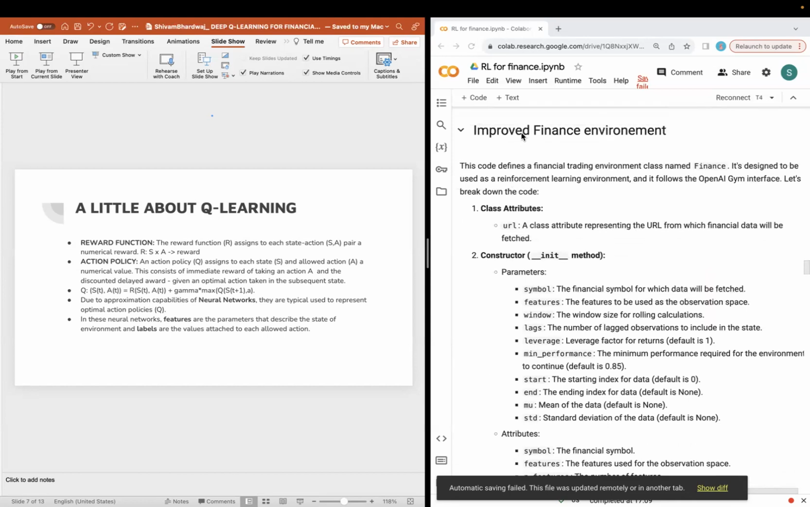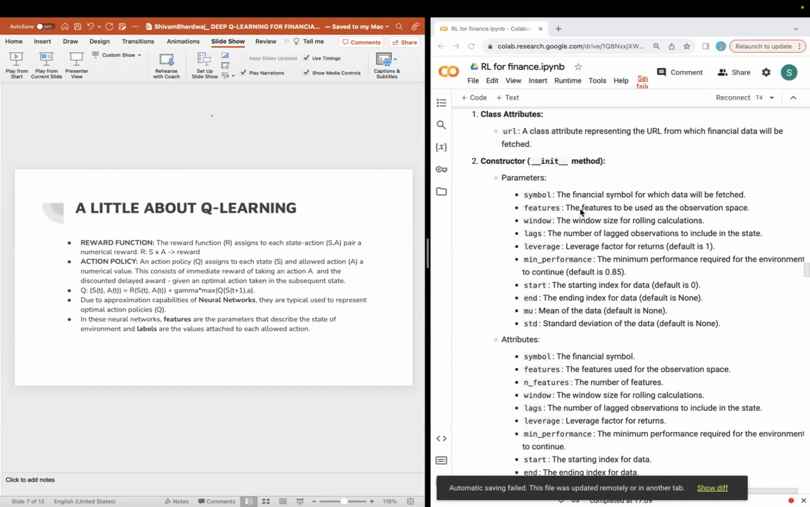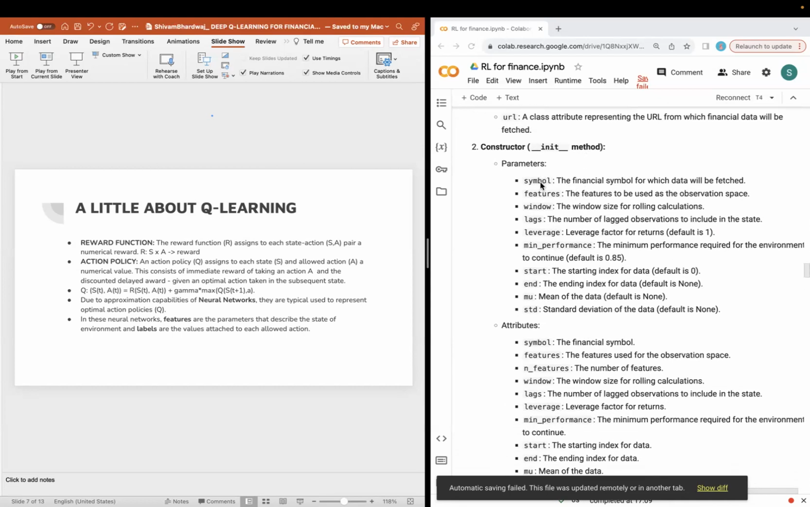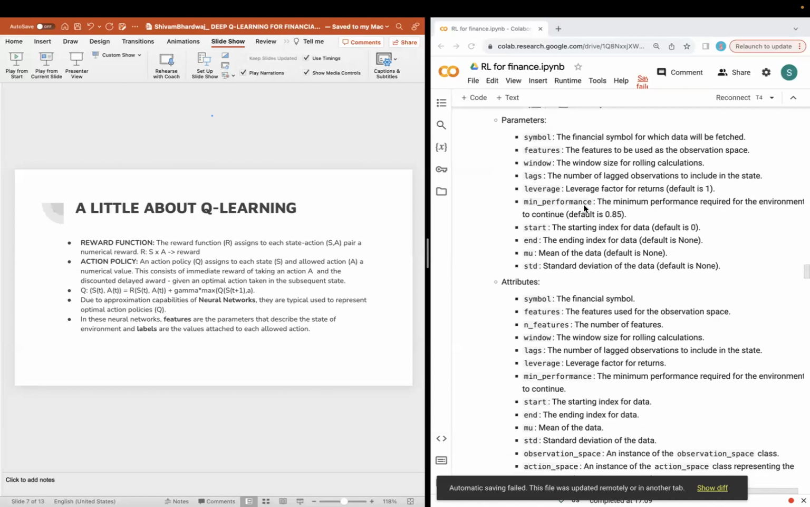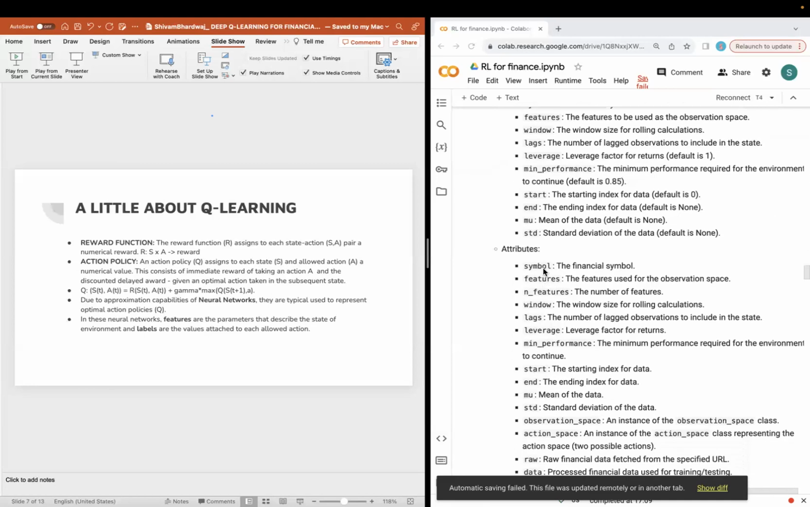I would also like to talk about my improved finance environment. Similar initialization has been done here. We have a symbol which gives us the symbol of the stock we are talking about. We have the features that are to be used as the observation space. We have the window. We give the value of window, and I have used a window size of approximately 25. We have defined lags, leverage, minimum performance, start and end, mean of the data mu, and standard deviation STD.